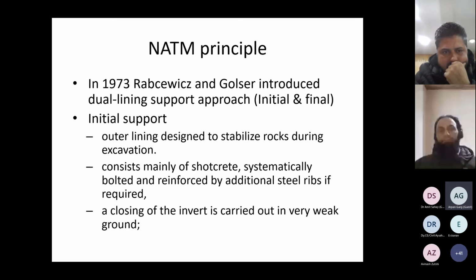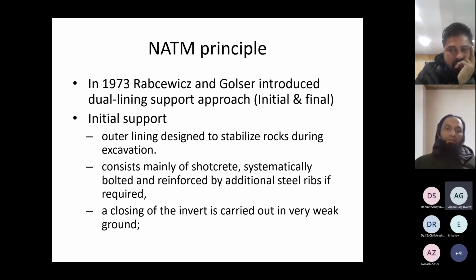Further, researchers worked on the same principle and developed a dual lining support approach, initial and final. The initial support, as I already said, is an outer lining designed to stabilize the rock immediately during excavation, and it consists of a thin shotcrete lining. It can be SFRS, fiber reinforced shotcrete, or maybe plain shotcrete, depending upon the requirements and the rock type. Systematic bolts or reinforcements like lattice girders and ribs can be installed if the ground is very poor.